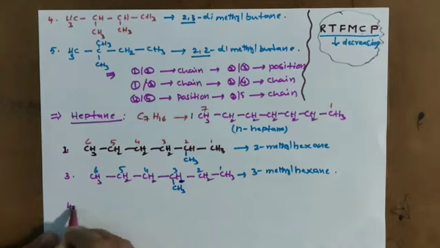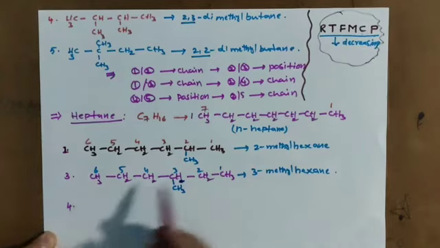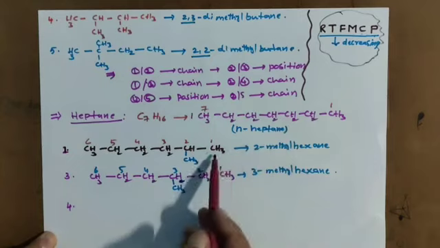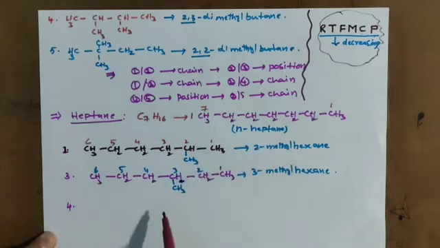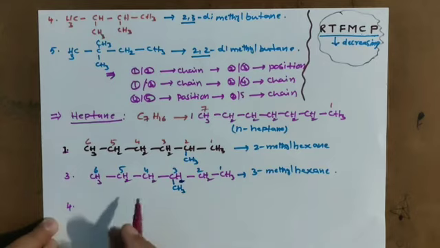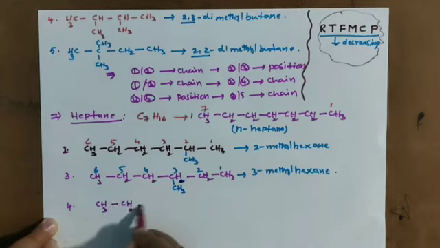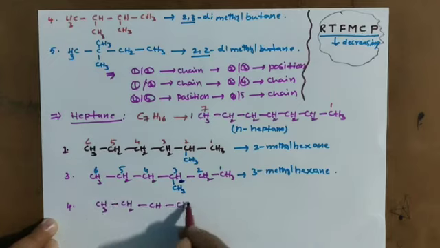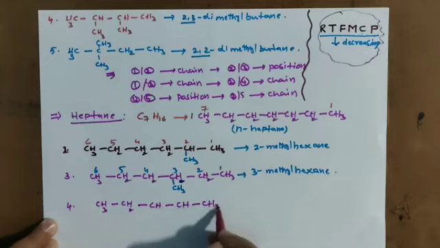Another chain I am drawing here. So with 7, with 6, with 6. Second position, third position completed. Now with the fourth one I am writing with a 5 carbon chain. CH3 bond CH2 bond CH bond CH bond CH3.